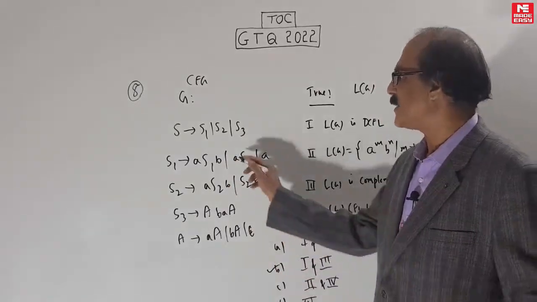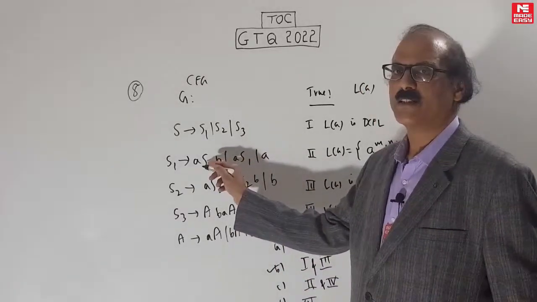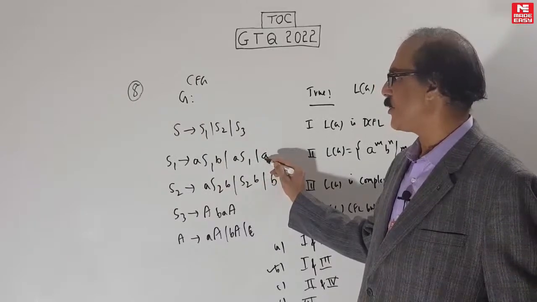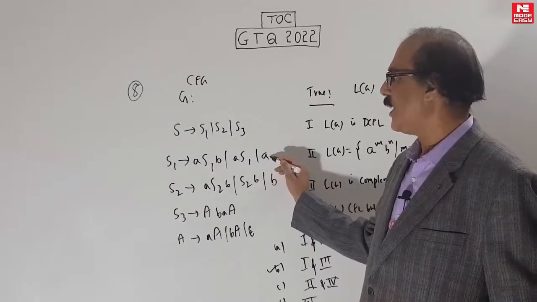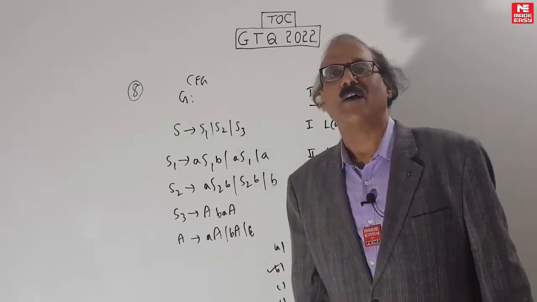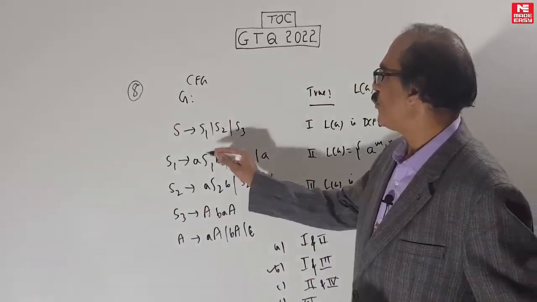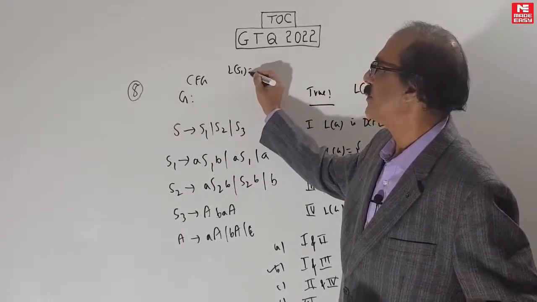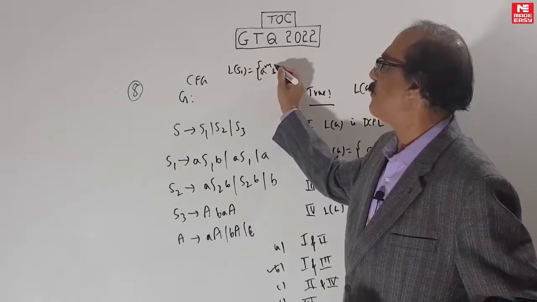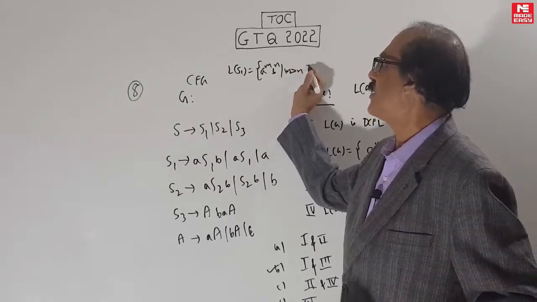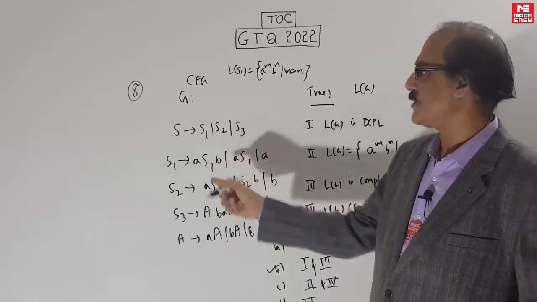But you are putting A S1, it will insert some extra A's. And we know at least one A will get inserted because this A is not null. If this was null, it would become A power M, B power N, M greater than or equal to N. But now it will be strictly greater than N. So L of S1 will be simply A power M, B power N, M greater than N strictly. So at least one A will get inserted.